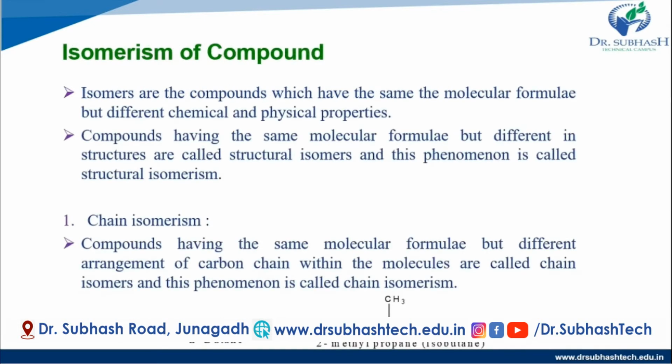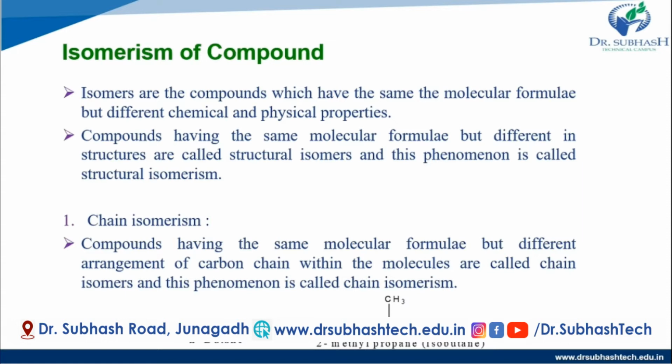So what is isomerism? What is the definition of isomerism? Isomers are the compounds which have the same molecular formula but differ in chemical and physical properties. Molecular formula is the same but the physical and chemical properties are different. That's called isomerism, or isomers.